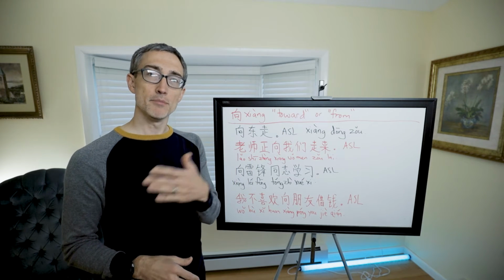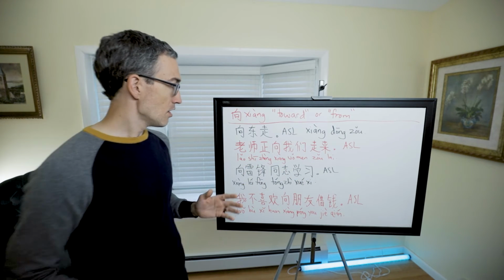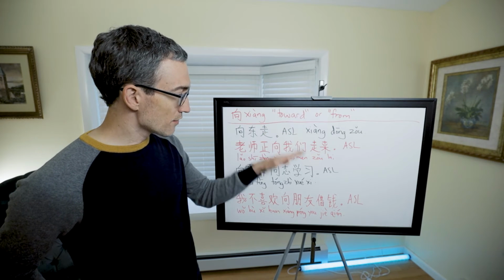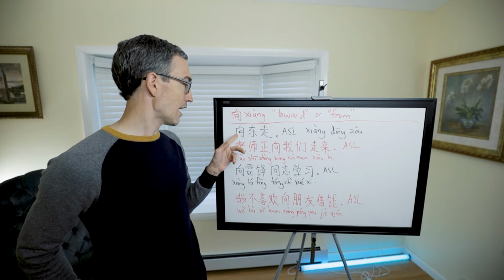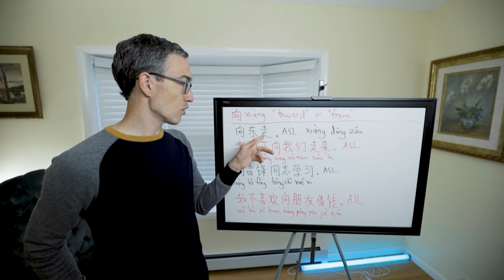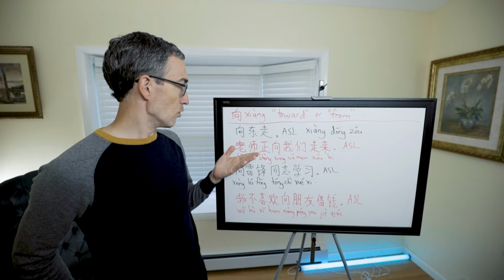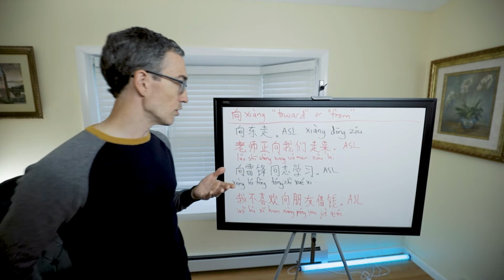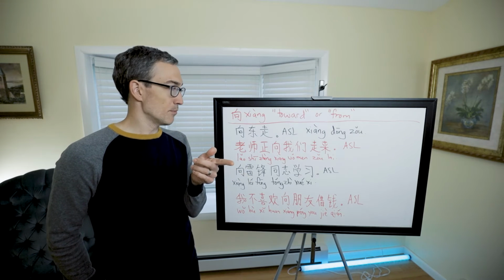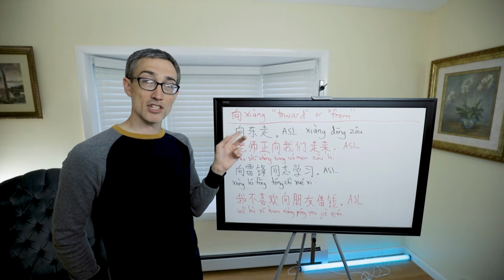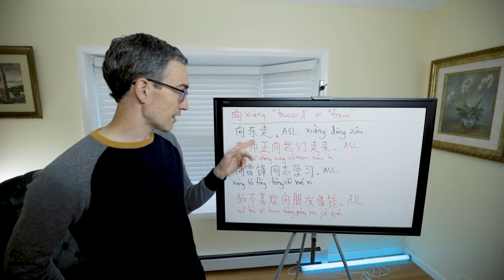Literally, 方向 means direction, as in north, east, south, west, or left and right. All of these examples are from All Set Learning. This is 向东走, 向 toward, east, walk or go. 向东走 means to go east, or to go toward east. So in English, we would say go east. But in Chinese, if it's in a prepositional form, it'll be toward east, go, or walk, depending on context.